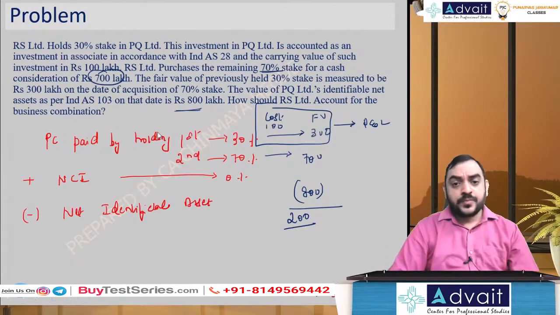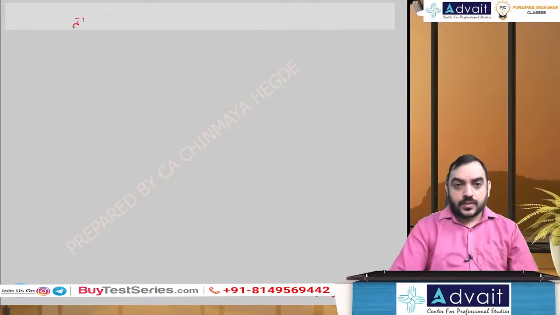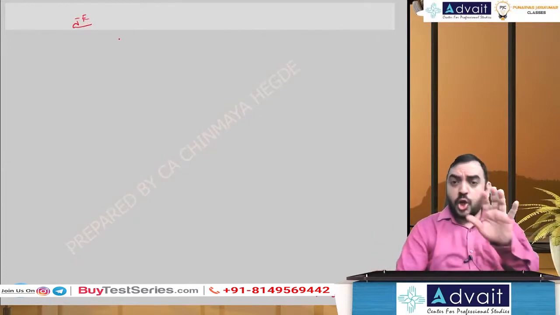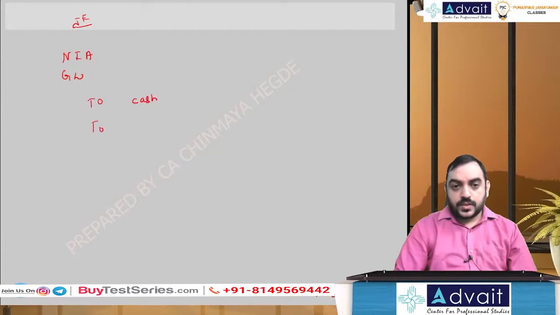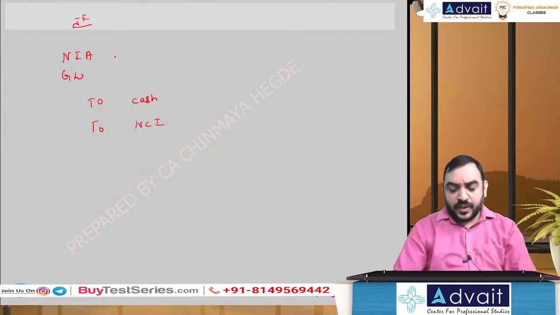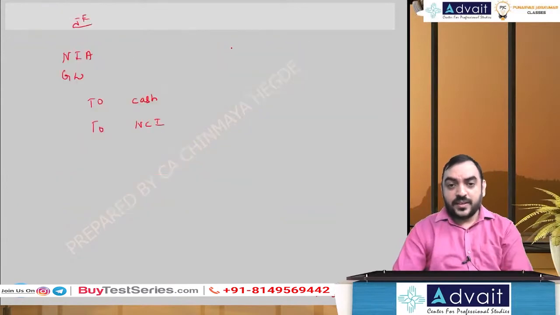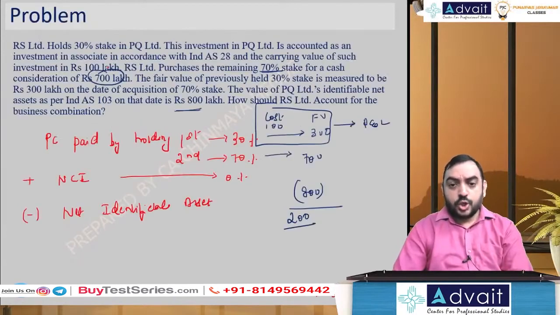Okay, next slide I'll write. So the journal entry is going to be the normal journal entry for goodwill on acquisition, which is the net identifiable asset coming in, goodwill account debit, amount paid to cash, to NCI. This is the normal format, right? Now, net identifiable asset in this case is 800, goodwill is 200.